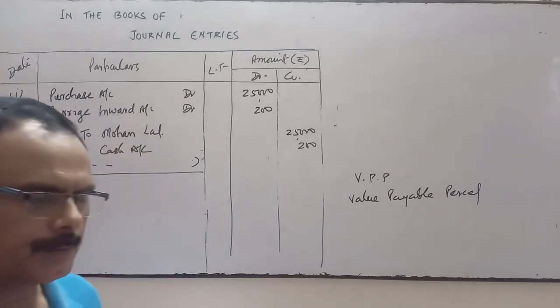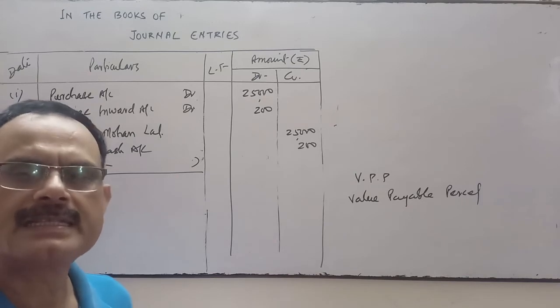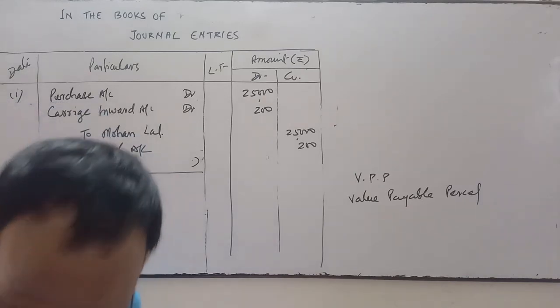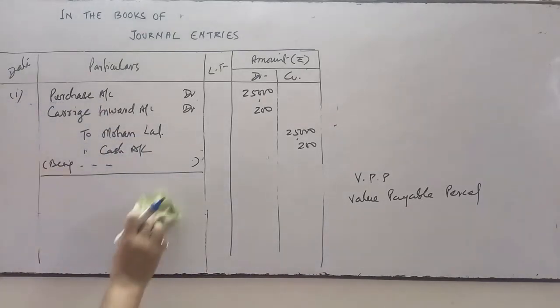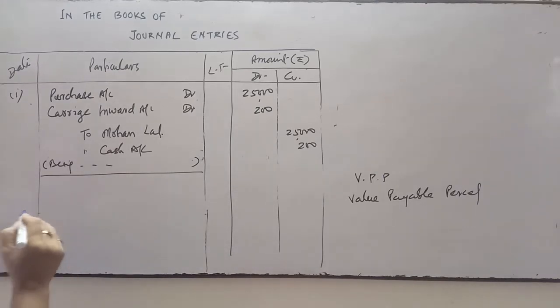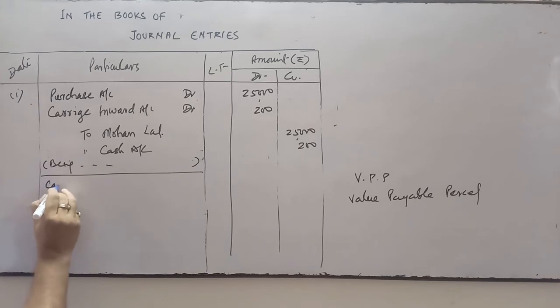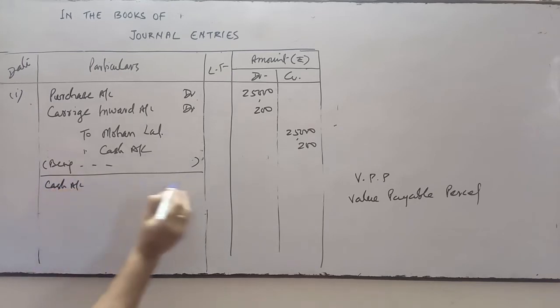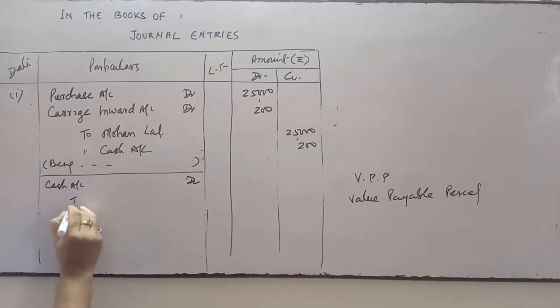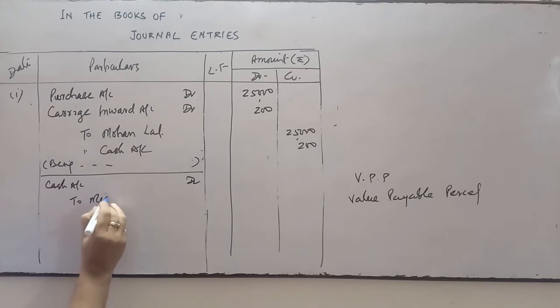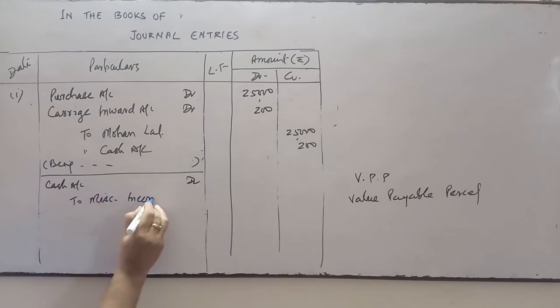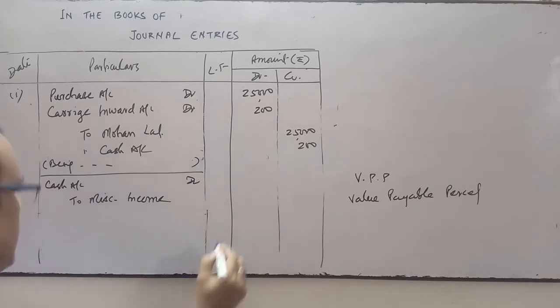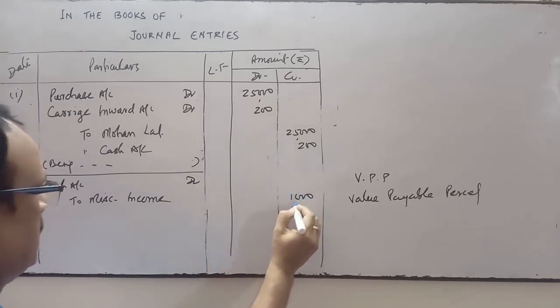Okay, so that newspaper we sold as scrap to the others. When we earn money by sale of newspaper, then cash account is debited. Cash comes in the business, cash will be debited, and miscellaneous income will be credited. This will be considered as a miscellaneous income of 1000.